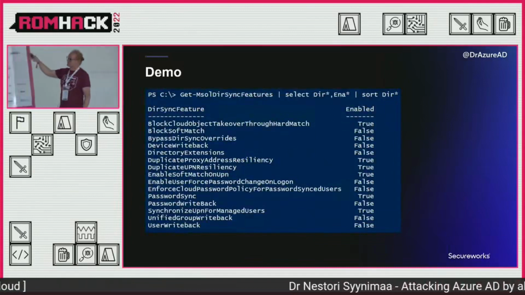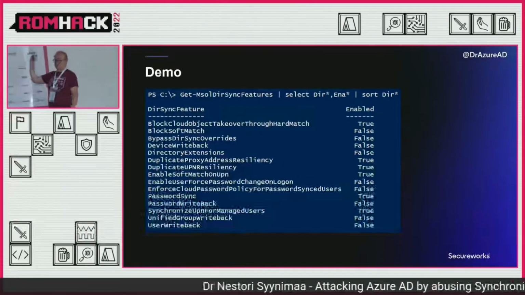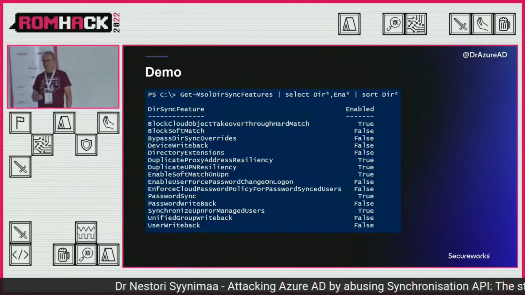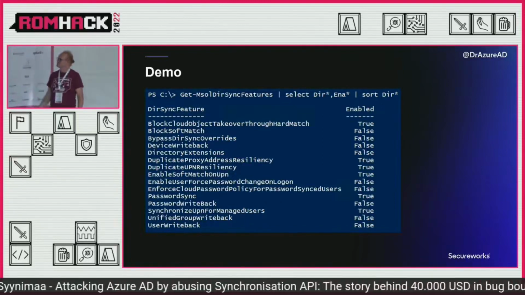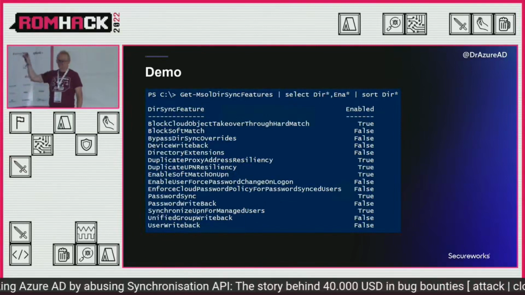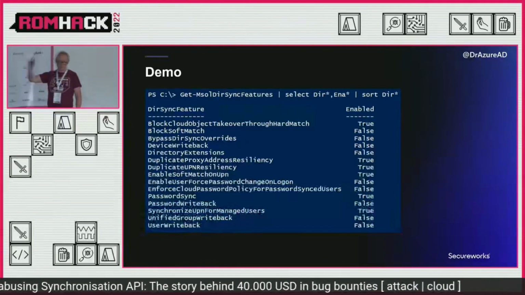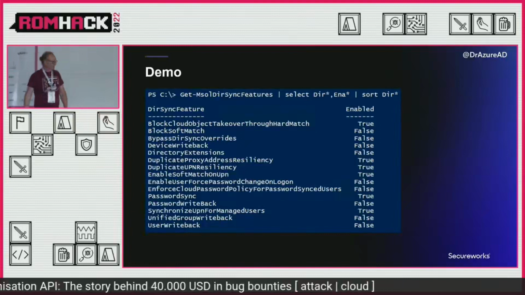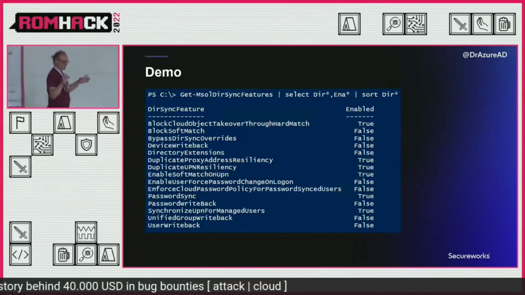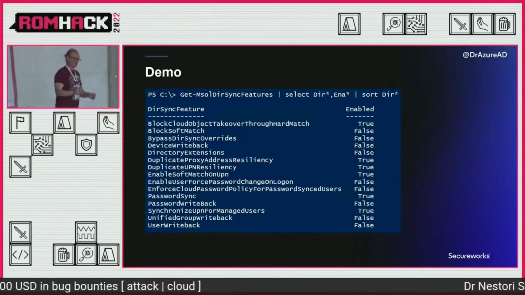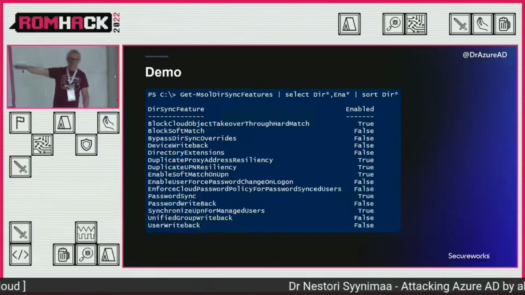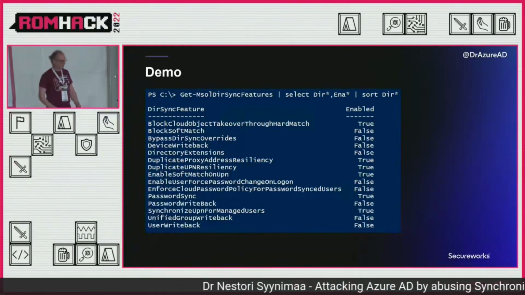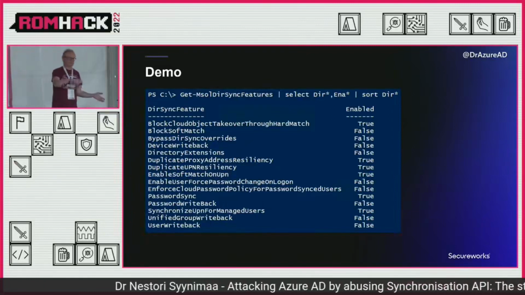this is a function from the Microsoft MS Online PowerShell package that you can use to list those features. And as you can see, there are a lot of those features, and some are on, some are off, okay? I was using the directory synchronization API, changing that number, and then I watched what changed, okay? That way I was able to reverse engineer that.